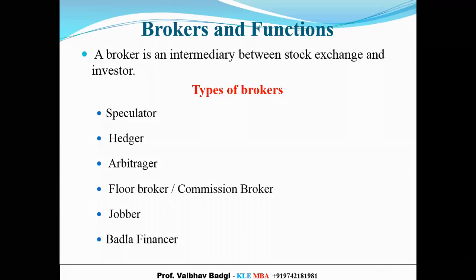Next, we have another type of broker who is a hedger. A hedger is a person who tends to invest for a long-term horizon. He wants to invest for 3 years, he wants to invest for 5 years. He is not really interested in making small profits. He wants to earn a huge amount of profit, and he is ready to wait for that. Generally all retail investors tend to choose such brokers who act as hedgers. In other words, they buy shares at a price, wait for a certain number of years, and then sell the shares when the price reaches a certain level and make a substantial profit.